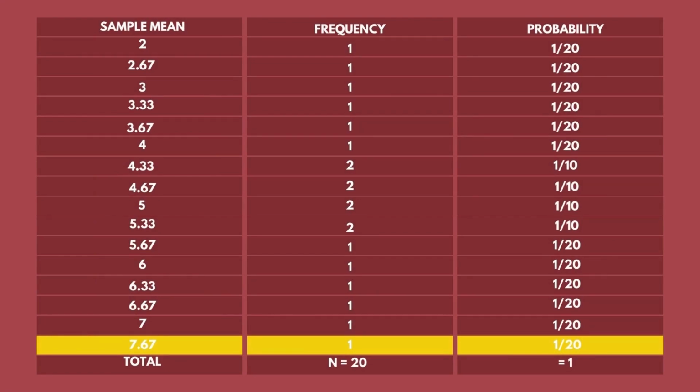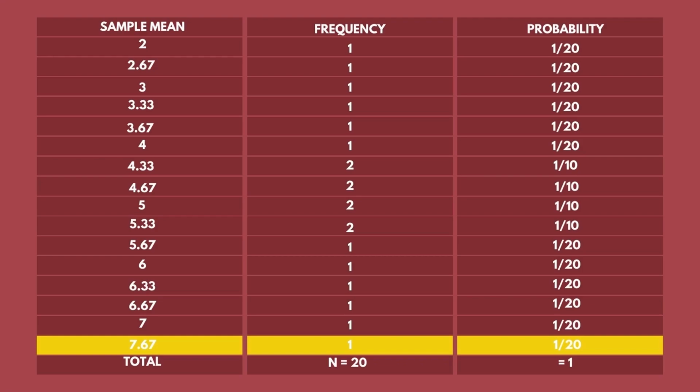So 2 has the probability of 1 over 20. 2.67 is also 1 over 20. 3 is 1 over 20. 3.33 is 1 over 20. 3.67 is 1 over 20. 4 is 1 over 20. 4.33 is 1 over 10 since it appeared 2 times. 4.67 is 1 over 10. 5 is also 1 over 10. 5.33 is 1 over 10.